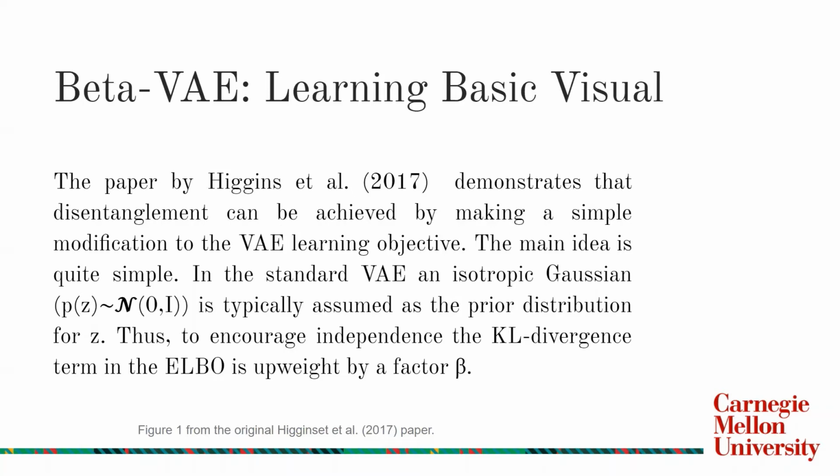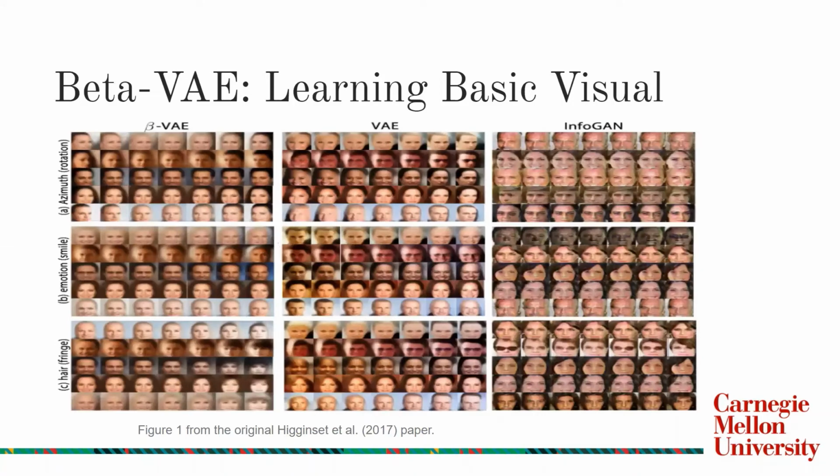The following figure obtained from the original Higgins paper compares the output of the Beta VAE to the regular VAE model. Although the Beta VAE produces a slightly blurrier image than the VAE, the model scores an outstanding 99.23% in the disentanglement metric score used by the original paper, and only second to the DC-IGN. And that's why the Beta VAE is chosen for this project. Since our project is about scene change detection, our focus is on how good our model is at capturing the rich latent features in the data.